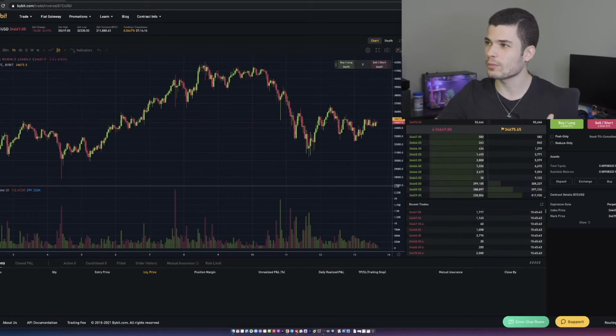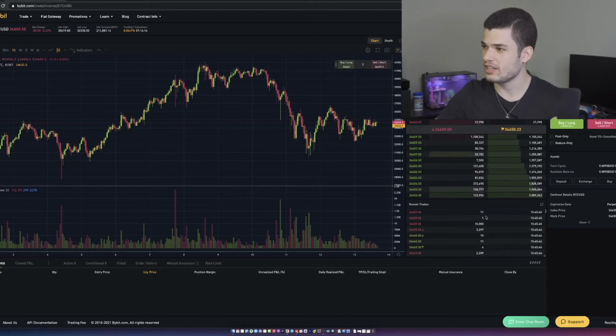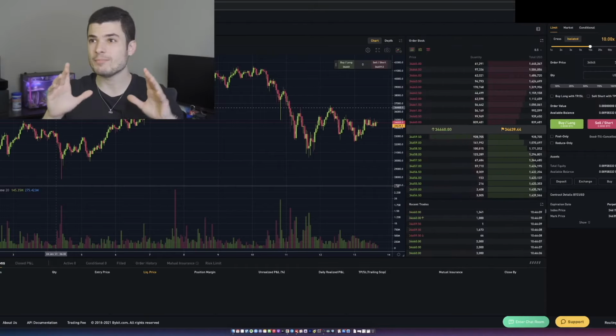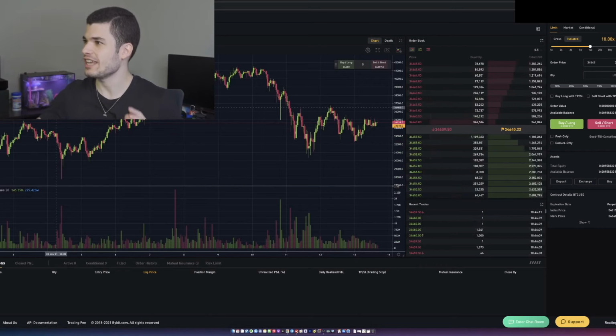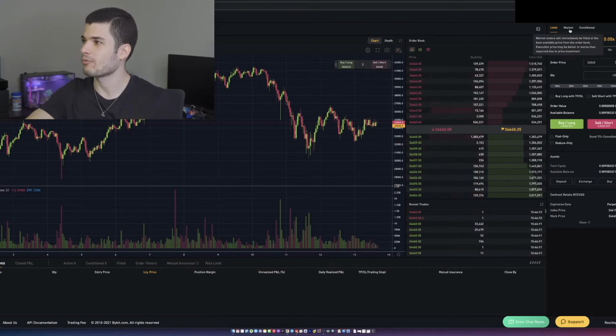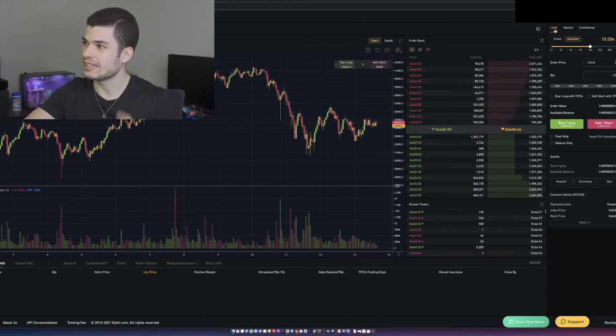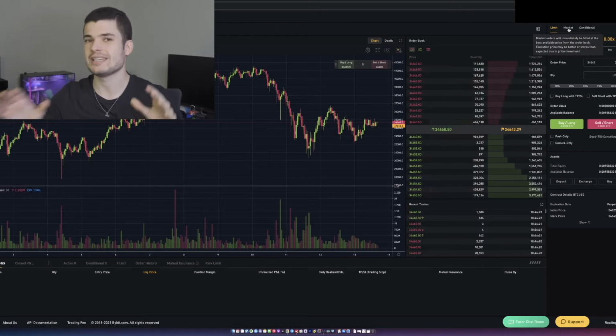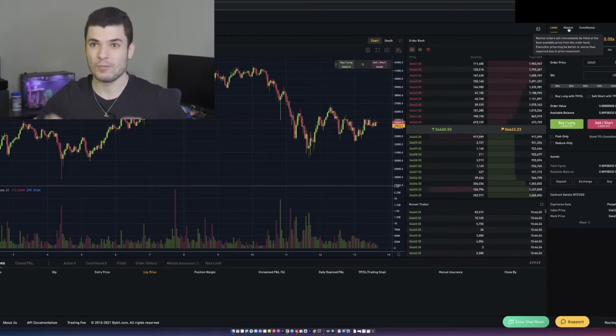But we have the order book over here. We have the recent trades. You can see what everybody is trading, completely transparent. And then over here on the top right, we see the actual trade setup. Now I have to keep moving my head to make sure you guys can actually see how everything works. But up on the top right, we have the actual trade setup. This is where we would set up a trade. We have a limit order, which means you want it to trigger at a specific price that you choose. Or you have a market order, which means you want it to trigger right now, as soon as this happens.